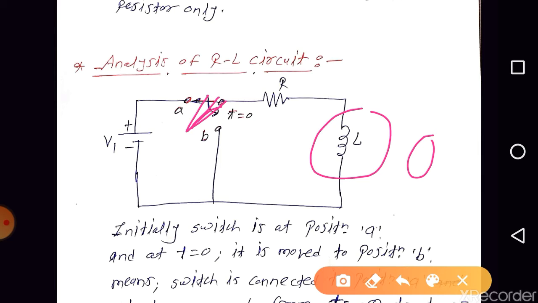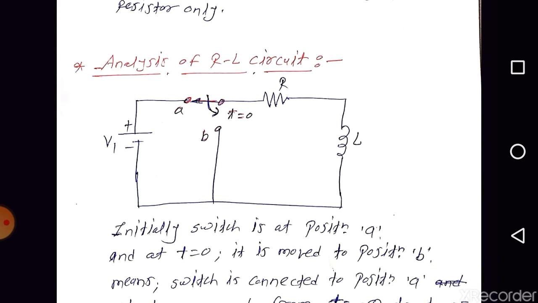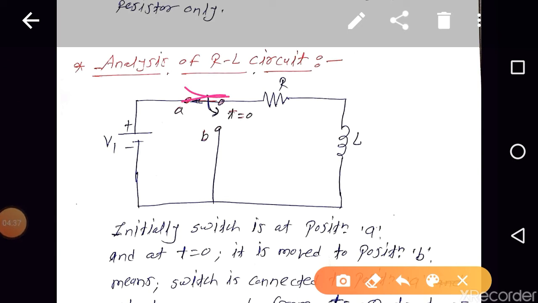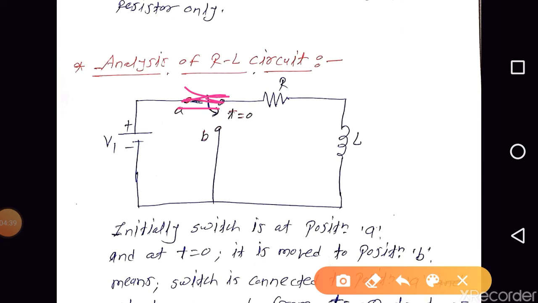So at time t equal to minus infinity, when the switch is connected to position A, what will be the status of the inductor?